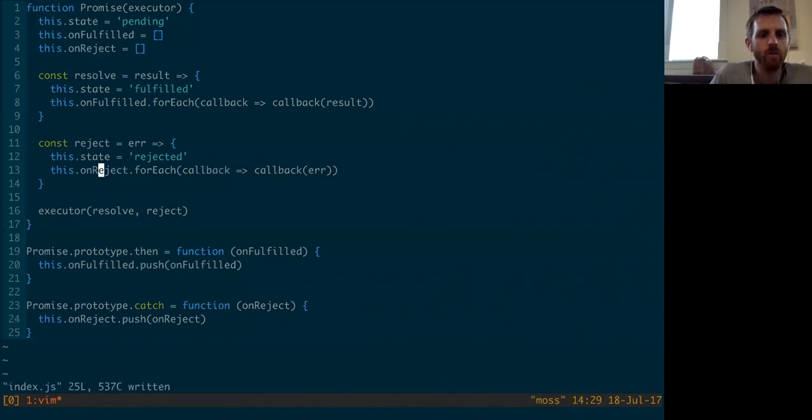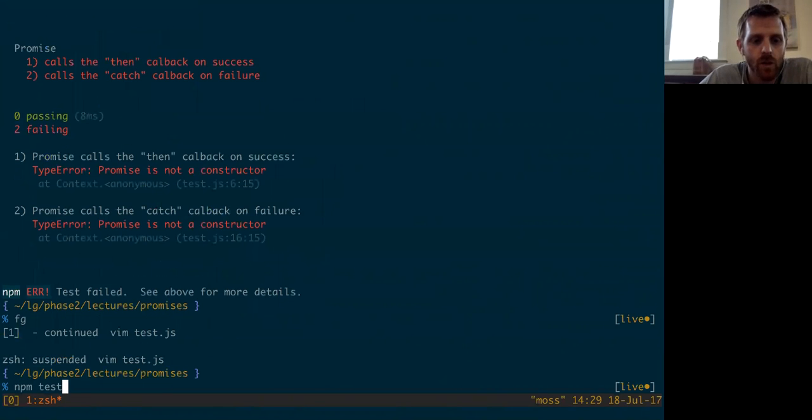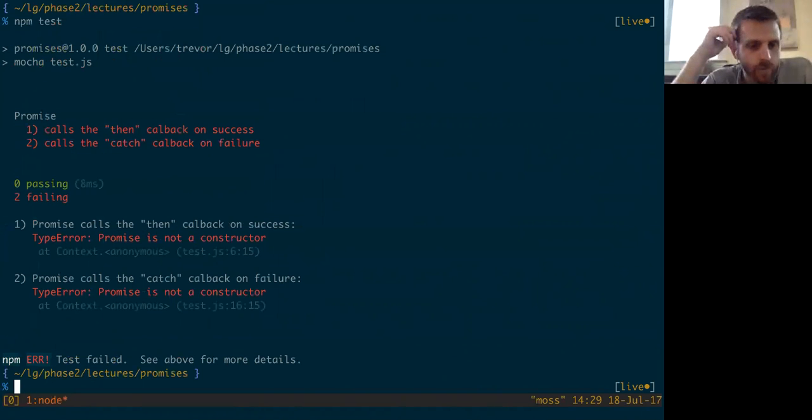So far this is pretty simple, right? We set the state and we call all the callbacks that have been registered in each case, resolve and reject. And for then and catch, all we're doing is pushing something onto an array. So let's see how close we've come here. What happens if we drop back out to a terminal and run our tests again? Promise is not a constructor.